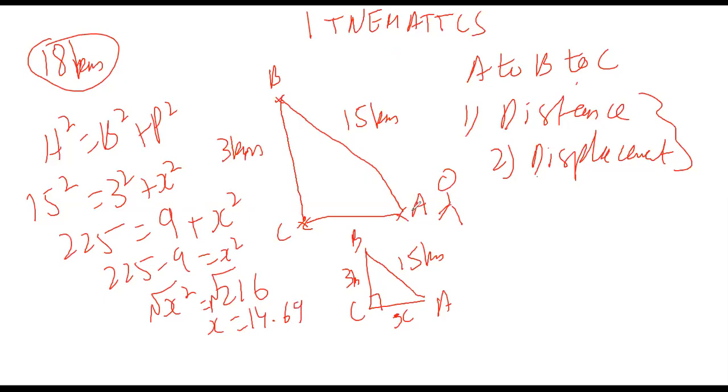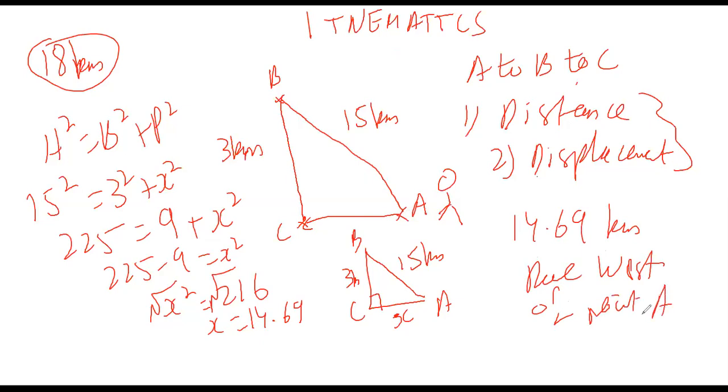So the displacement from A to C is 14.69 kilometers due west of point A. So the answer is 14.69 kilometers due west of point A. Did everybody get it?